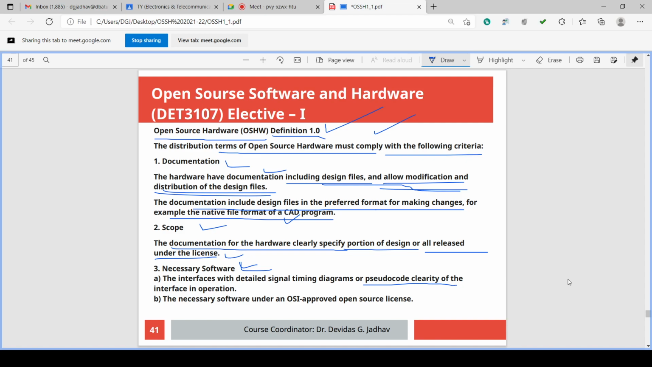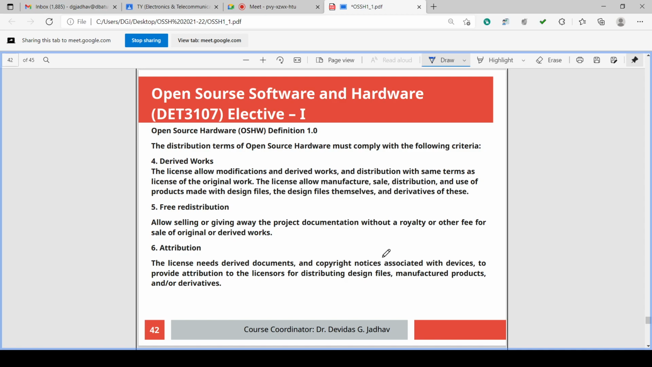And the third thing complied is that interfaces, timing diagram and pseudocode are clearly mentioned and given to the operation, and the software under an OSI approved open source license is to be provided. So this is about the open source hardware definition 1.0. This definition is very much the same as the open source software definition.